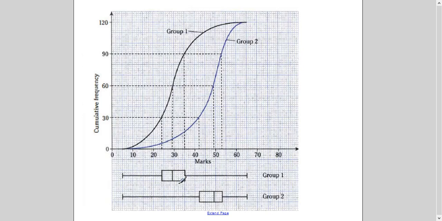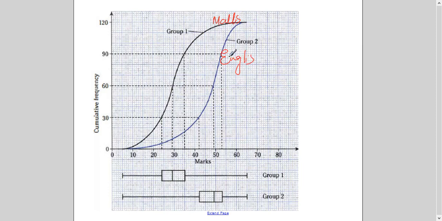And also for the cumulative frequency curve in exams, at times they give you two graphs for the comparison of data. You see with the help of this, they are drawing a Box and Whisker graph also here. And what type of questions are asked with respect to this graph? For example, this is representing marks of maths of a class, and this is representing marks of English of a class.